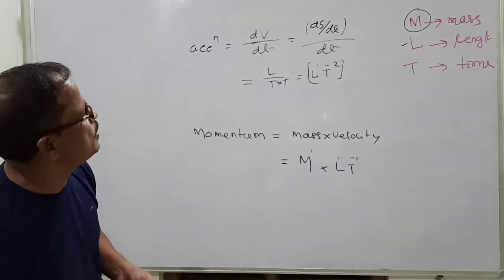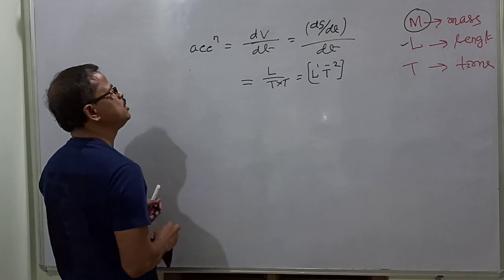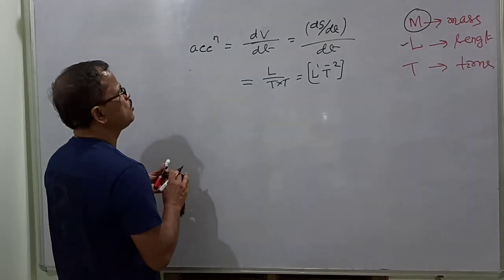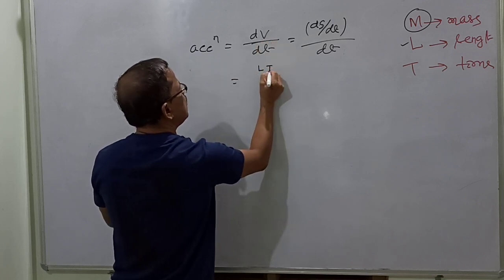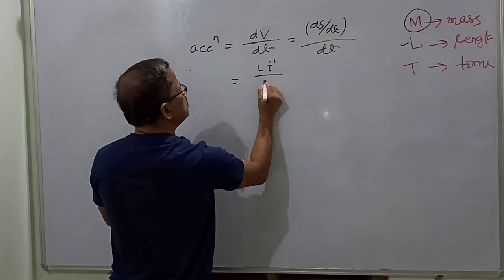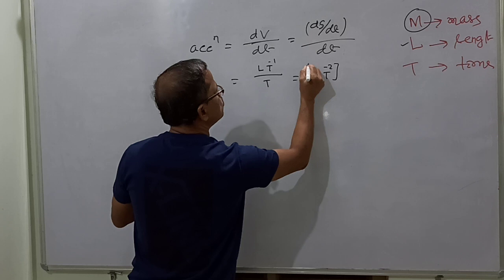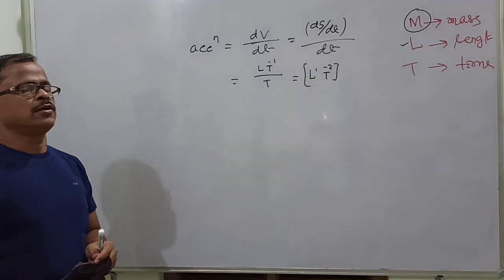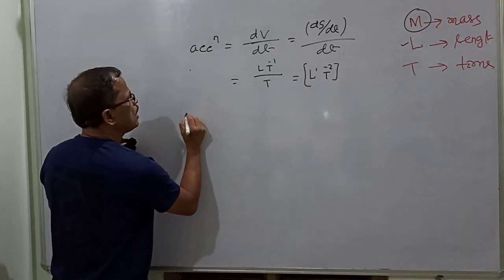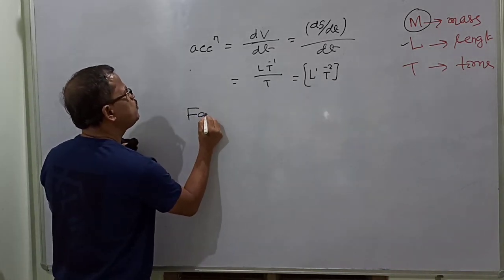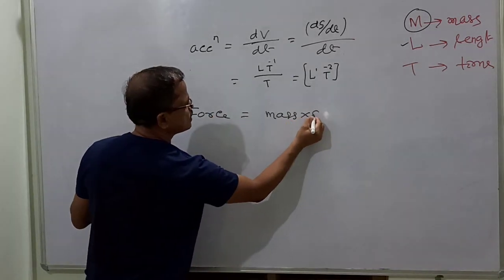Now come to another quantity. Acceleration is the rate of change of velocity with respect to time, so directly you can find it like this. Velocity is L T minus 1 divided by time T. The answer is L power 1 T power minus 2. This is the dimension of acceleration. After getting the acceleration, now you come to force. How to get force? Force is defined as mass into acceleration.